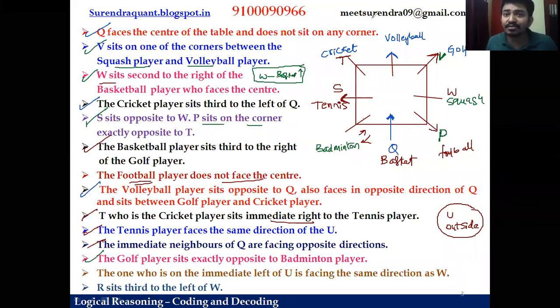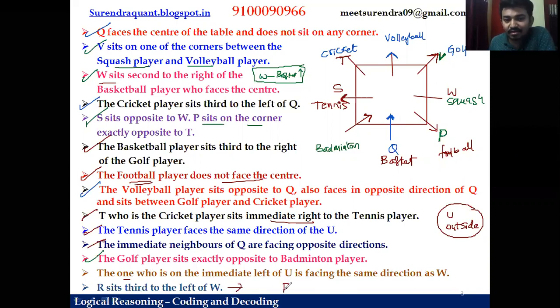And if P is facing outside, the badminton player has to face inside, because the neighbors of Q are facing opposite directions. Now we fixed that the badminton player is facing the center. So this is done. Okay, let's see here. The one who is on the immediate left of U is facing the same direction as W. Now, these two persons are facing the same direction, no? S and W. And moreover, R is third left of W. Okay, let us continue with this.